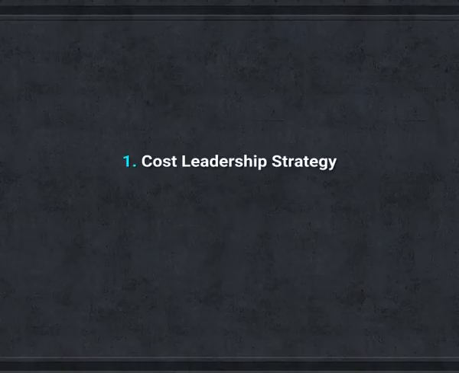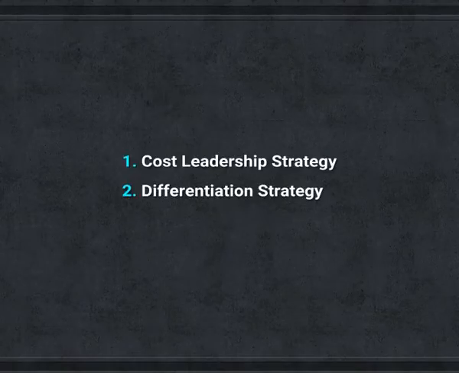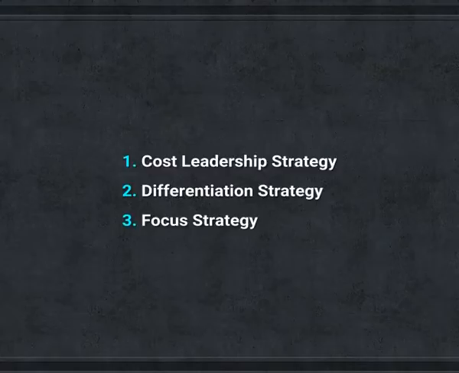Let's start with HRM and Porter's business unit strategies. According to Michael Porter, there are three kinds of business unit strategies that assist an organization in competing with other organizations in the industry and performing better than them. These are 1. Cost leadership strategy, 2. Differentiation strategy and 3. Focus strategy. Each of these strategies align well with a specific set of human resource strategies. We will discuss these three strategies in detail.